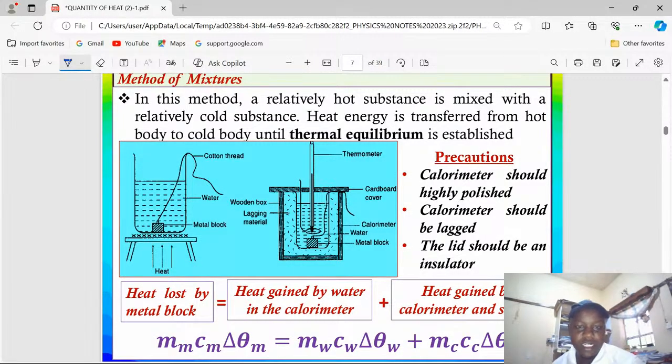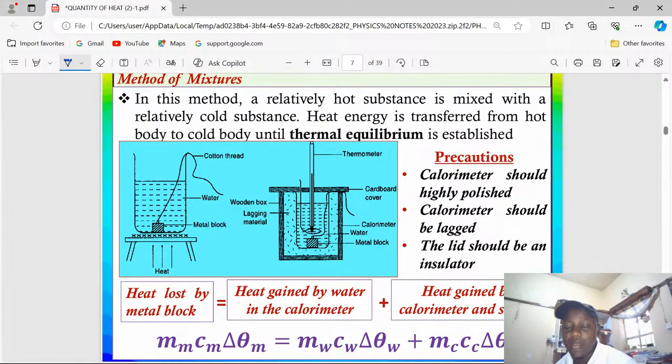In this method, a relatively hot substance is mixed with a relatively cold substance. Heat energy is transferred from the hot body to the cold body until thermal equilibrium is established. So specifically, we are mixing two substances here, a hotter one and a cooler one. When they are mixed, there must be heat transfer until thermal equilibrium is attained.